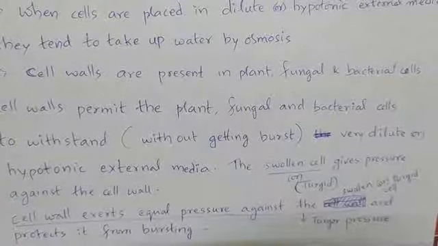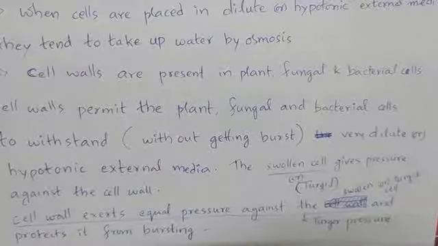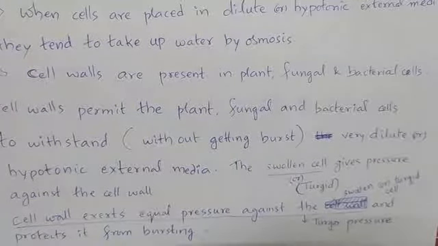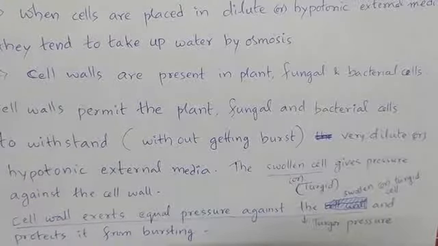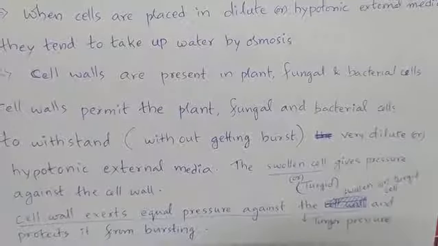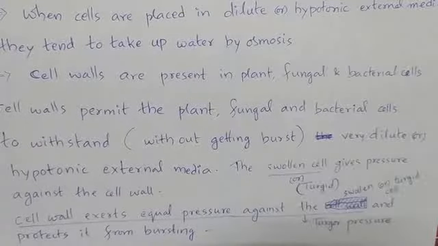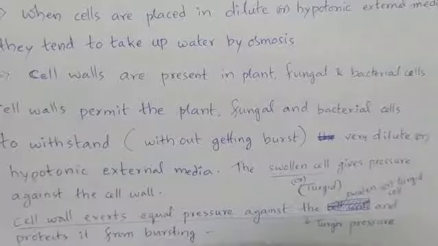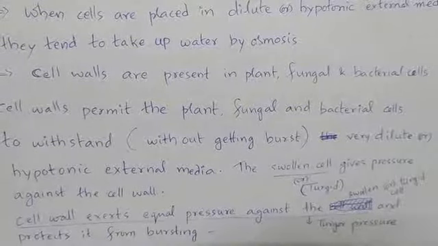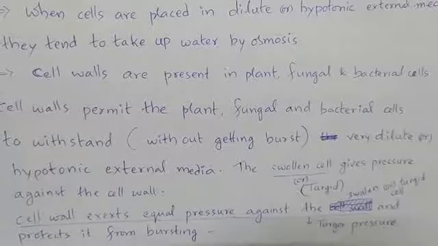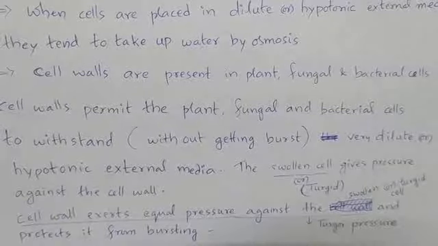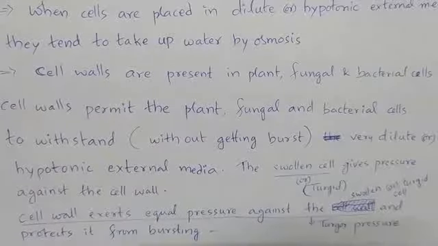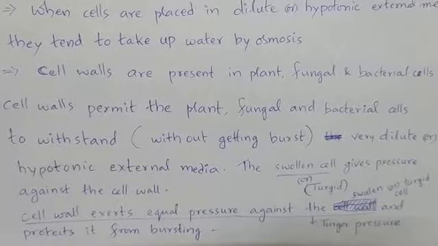The excess water that enters inside unicellular organisms like amoeba and paramecium will be expelled out by the contractile vacuole. Otherwise, they would get swollen, burst and die. But it is not happening because of the presence of the contractile vacuole. So unicellular organisms that live in hypotonic media are able to survive without getting burst because of the contractile vacuole.